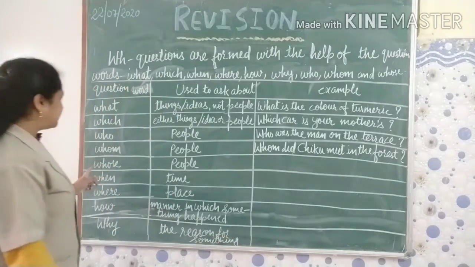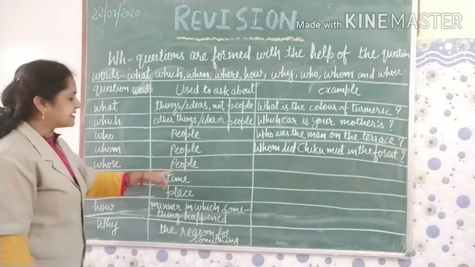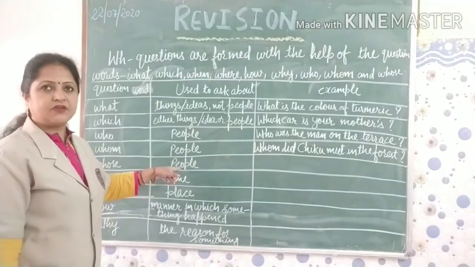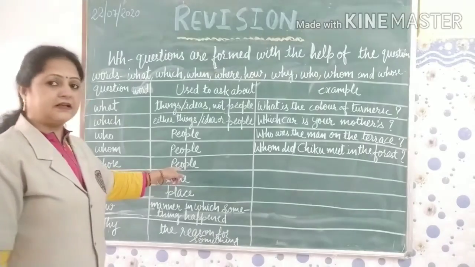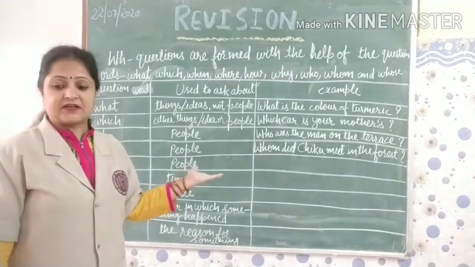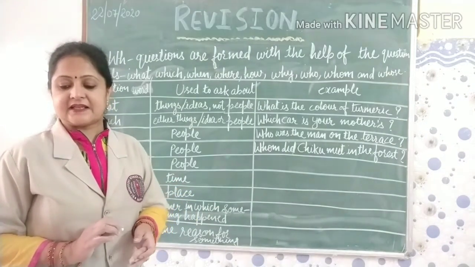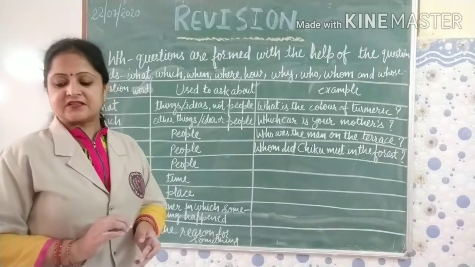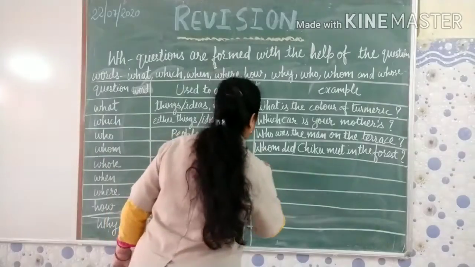Now the next type is whose. Again here, we use whose to ask about people. We don't use whose to ask about things or ideas. So let's take one example to understand whose. Whose is the kerchief with a red border, or something else we can also write here.